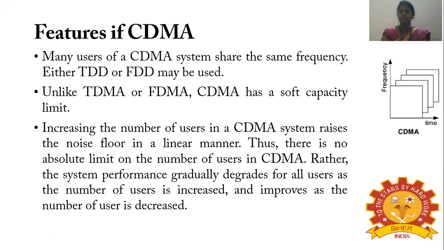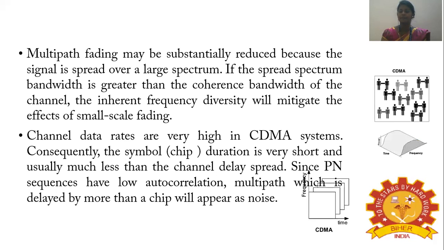The features of the CDMA system are that many users share the same frequency, and either time division duplex or frequency division duplex may be used. Unlike TDMA or FDMA, the CDMA technique has a soft capacity limit. Increasing the number of users raises the noise floor in a linear manner. Thus, there is no absolute limit on the number of users in CDMA. Rather, the system performance gradually degrades for all users as the number of users is increased and improves as the number of users is decreased.